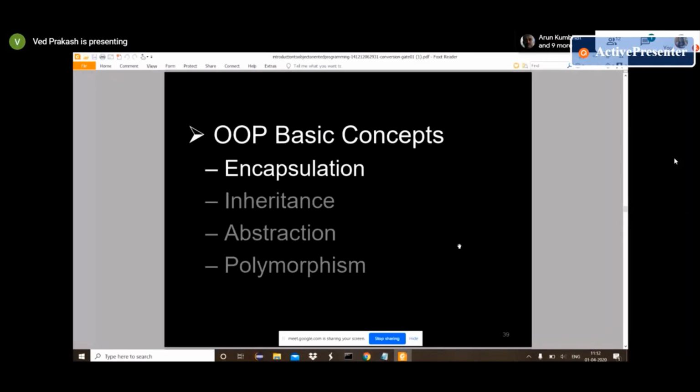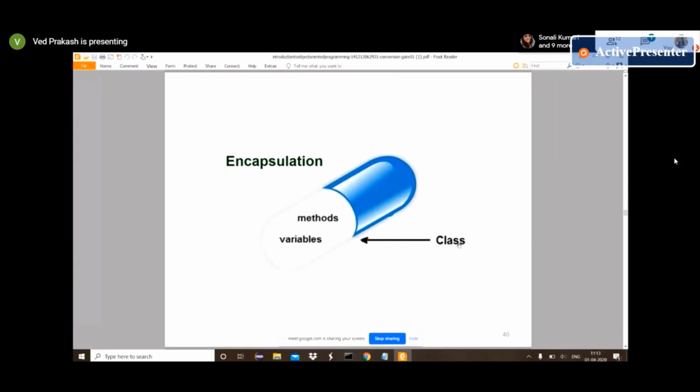In object-oriented programming, the concept is mainly divided into 4 different parts: encapsulation, inheritance, abstraction, and polymorphism. Whenever we are developing or designing any object-oriented program, we think about these 4 main pillars. In encapsulation, whenever we define anything in an object like a name, date of birth or email ID, that property we have to hide. That's called encapsulation.